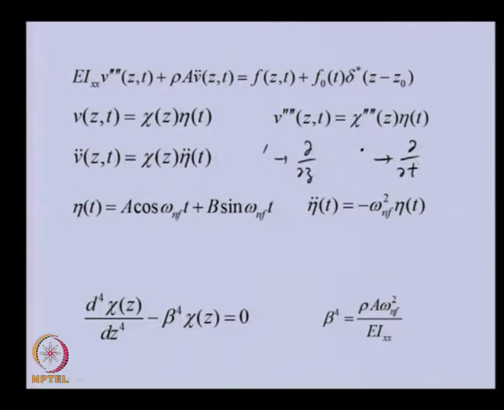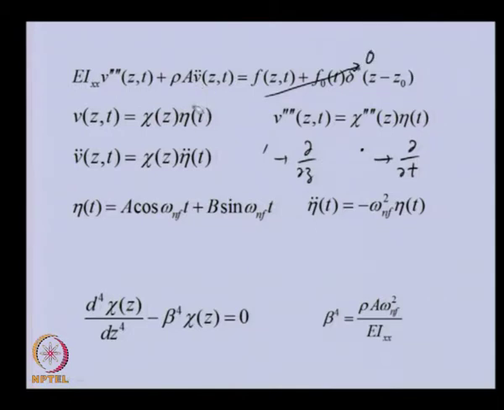Now, to assume the solution of this, we will use the separation of variables method as we did for the torsional case. So, in this case we will take a function which is a function of z alone and a harmonic function. Now for free vibration this quantity will be 0, and the motion we expect is harmonic.